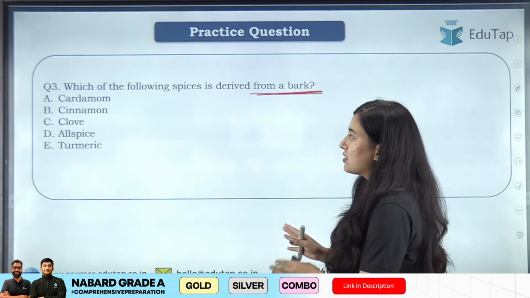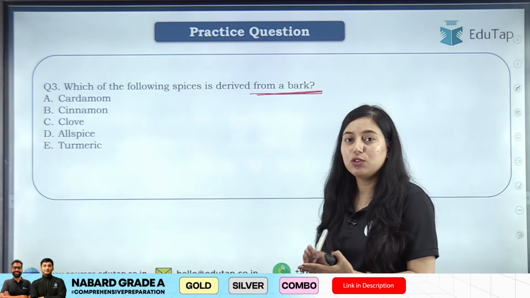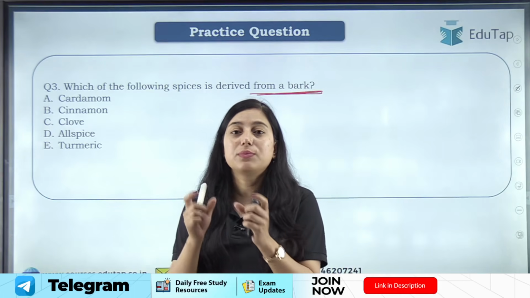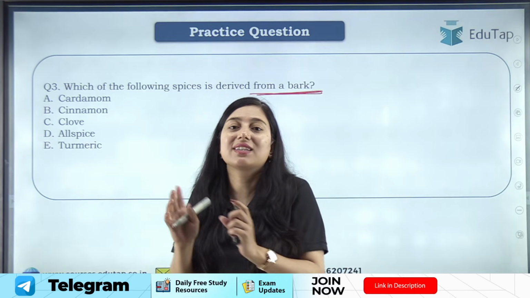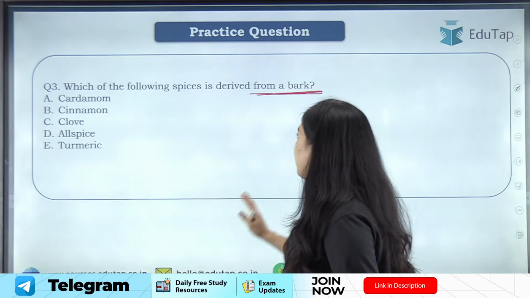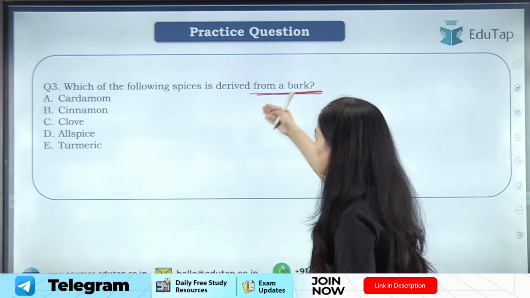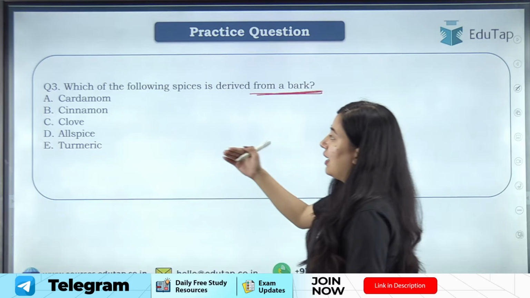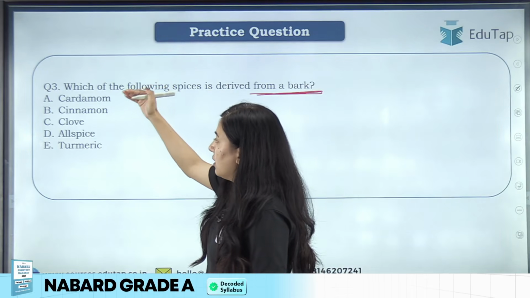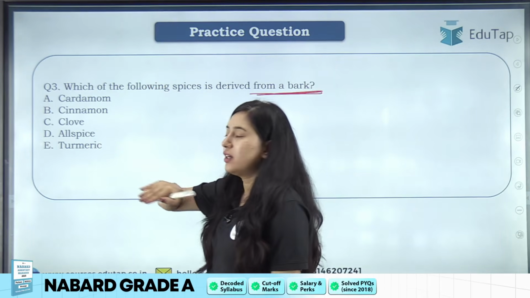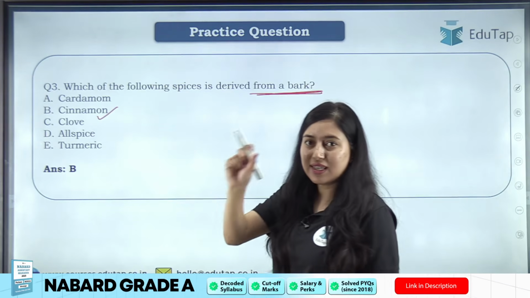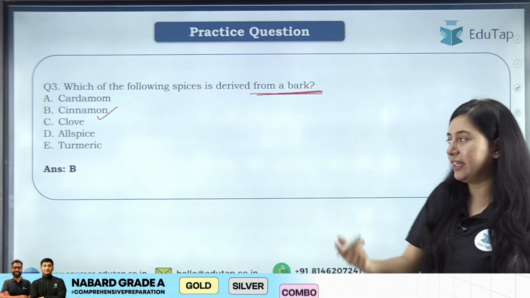ठीक है, now it is again very much important that you should know that whatever we are consuming, from which part of the plant that is derived from. क्लियर? सो अब यहाँ पे पूछा गया है, which of the following spices is derived from bark? बार्क से कौन सा स्पाइस डिराइव किया जाता है? Is it cardamom, cinnamon, clove, allspice or turmeric? So students, the right answer for this will be option B, cinnamon. ठीक है, सिनेमन जो है वो बार्क से ऑब्टेन किया जाता है.